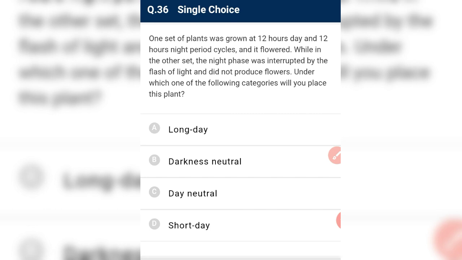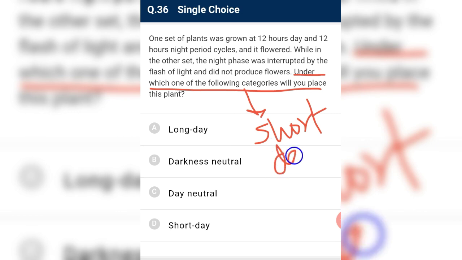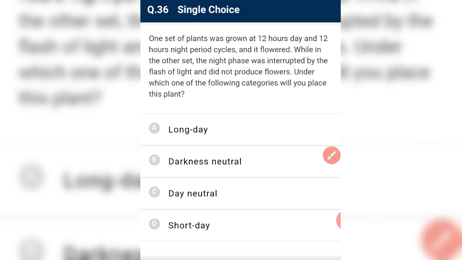See, for a short day plant the dark period is very critical. It means it should be continuous. In a short day plant the dark period is critical, and in a long day plant the light period is critical. So always the critical period should be continued uninterrupted. But if this plant does not flower, then it should be a short day plant.